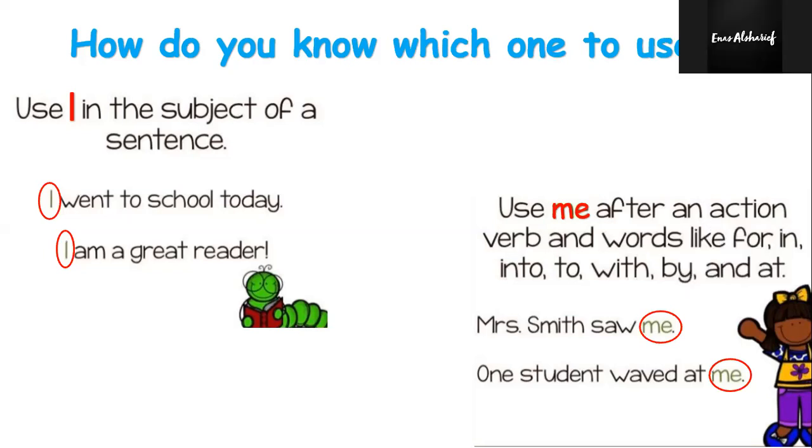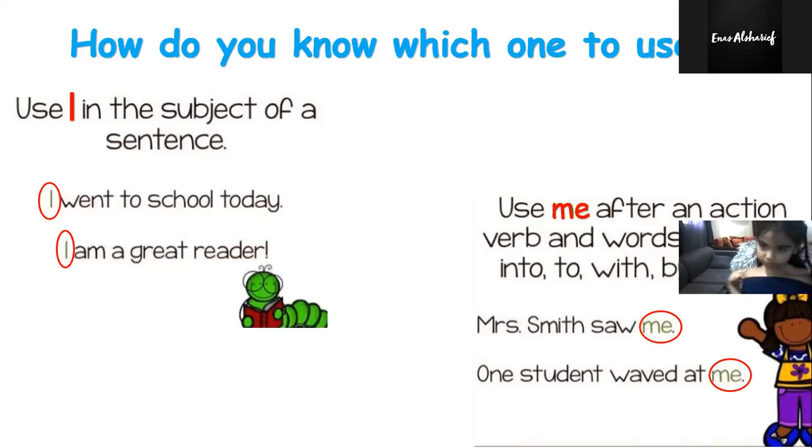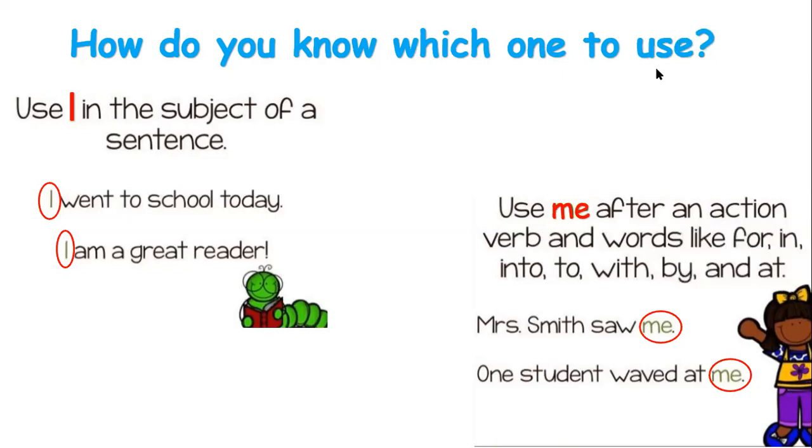Okay? For example, I went to school today. So I here is the subject. It does the verb. It comes before the verb.